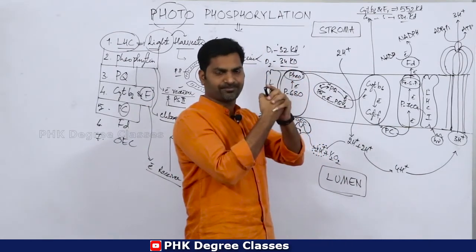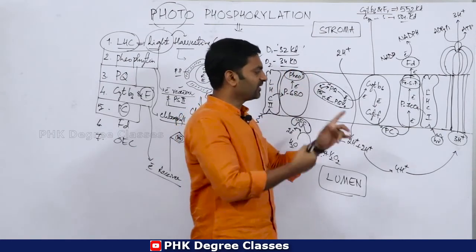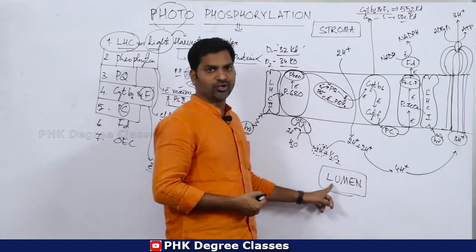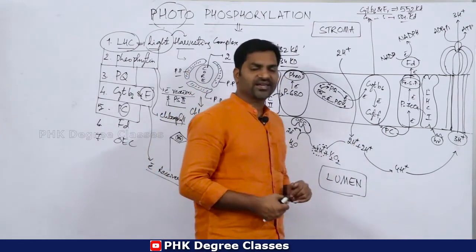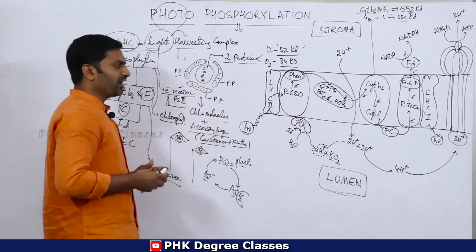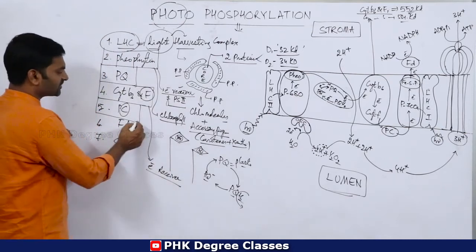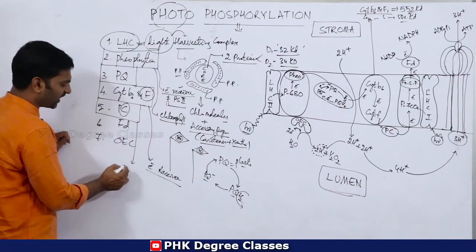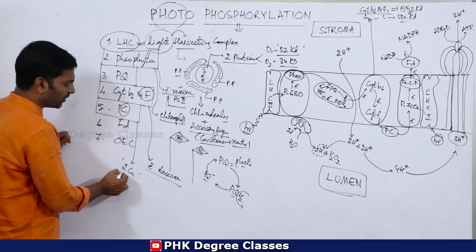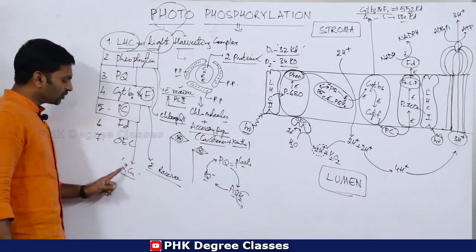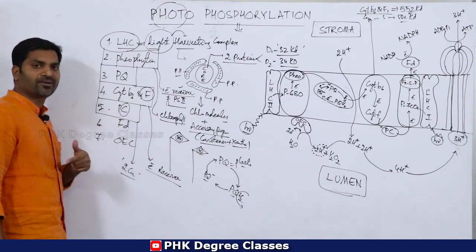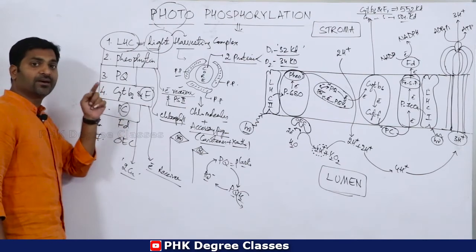It attaches to the thylakoid membrane, but it is located towards the lumen. Plastocyanin has 2 copper molecules, and due to the presence of copper it is blue in color.